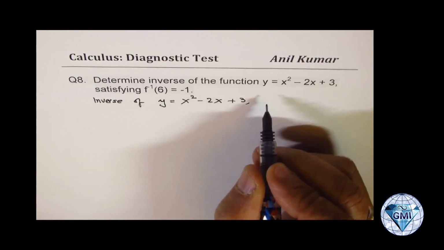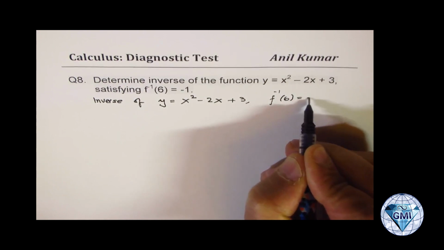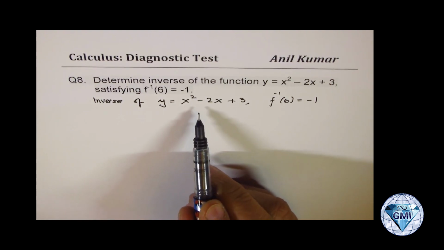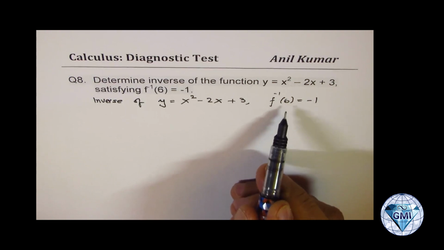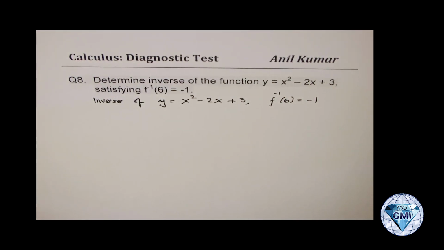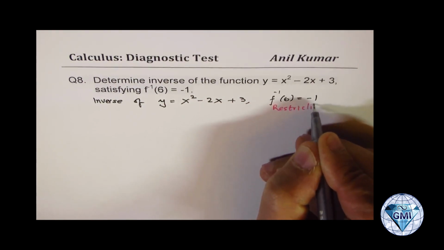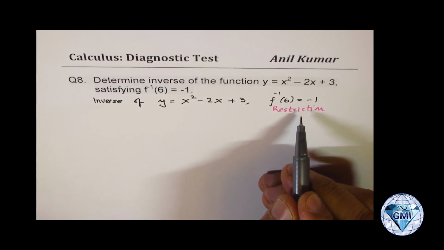And we are also given that f inverse of 6 is minus 1. Now how does that help? As you know, inverse of a quadratic function is not a function. So if you do some restrictions, it becomes a function. So basically, this is a restriction which will help you to decide plus or minus sign at the end.